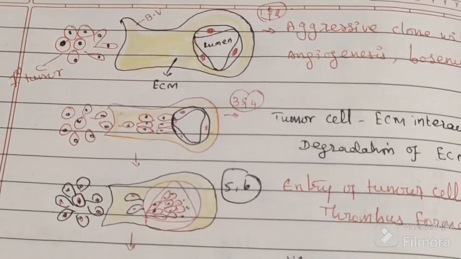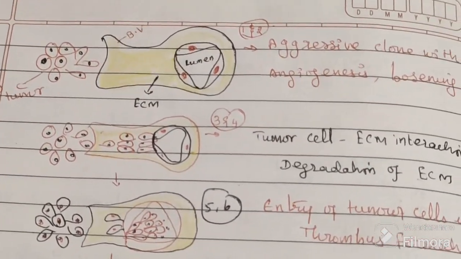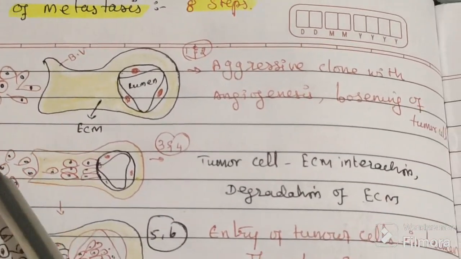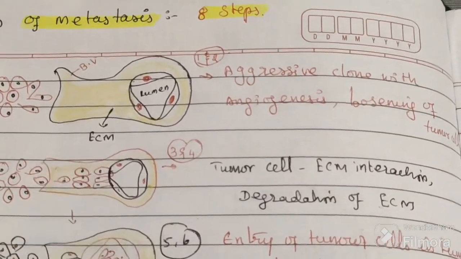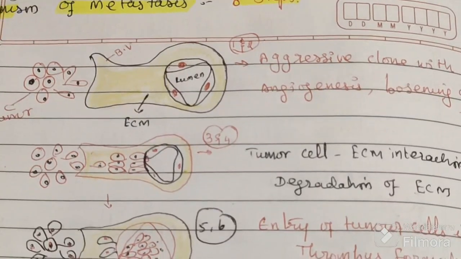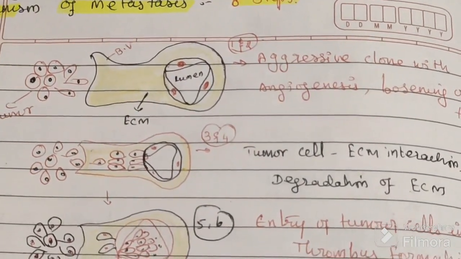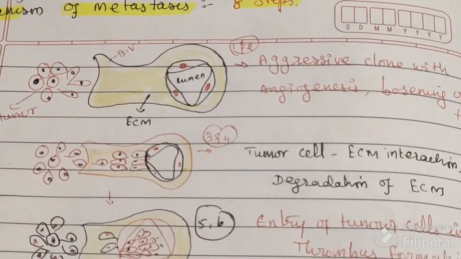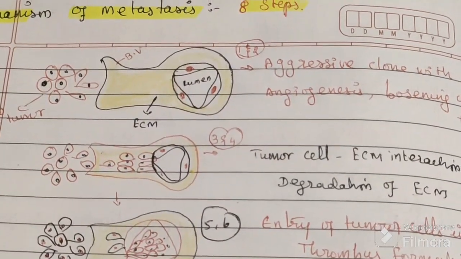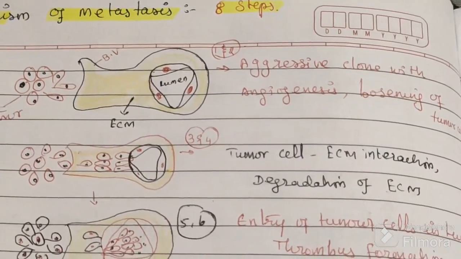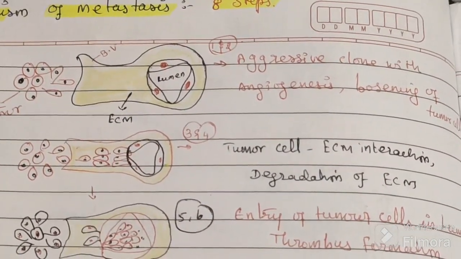For example, these 2 or 3 tumor cells become aggressive, so they will lose. So what do we mean by losing? What is the glue? What is holding the cells together?